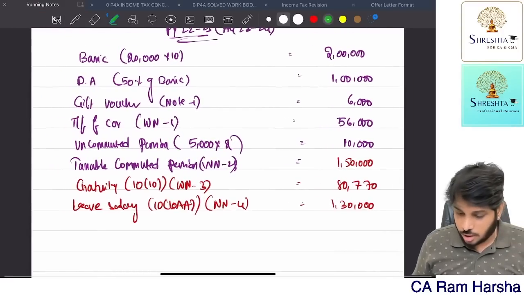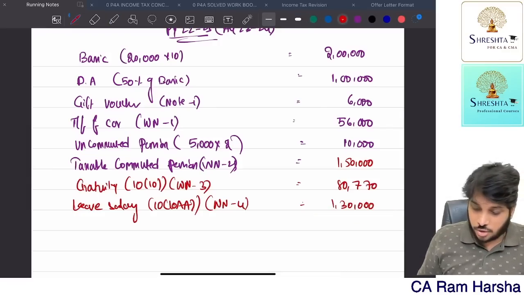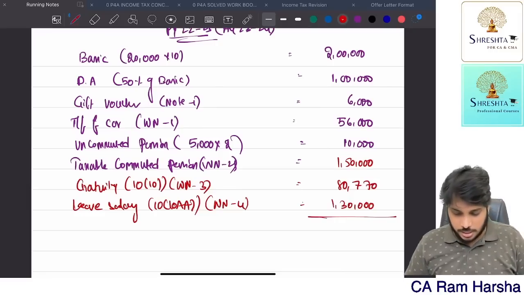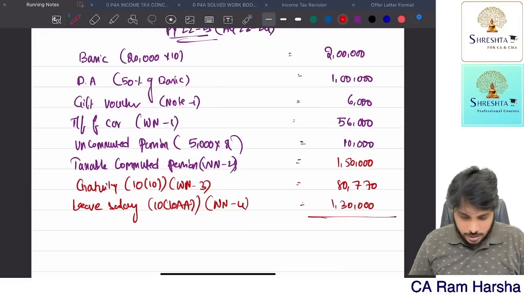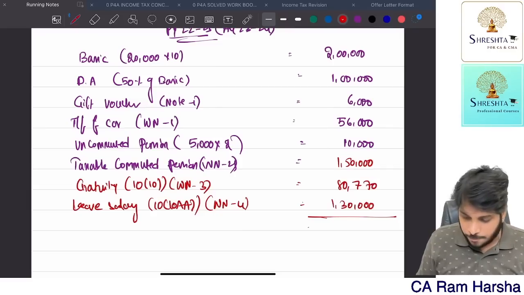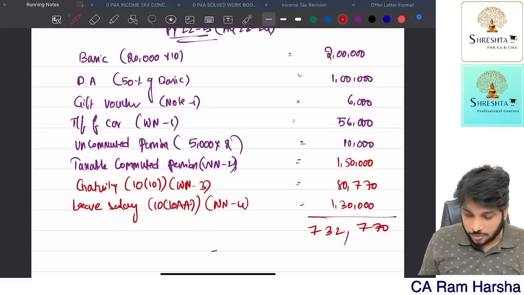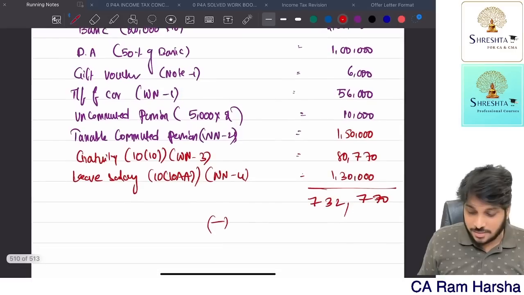Now what is the gross salary? By the way, understand, this is not gross total income. What I am computing right now is only a gross salary. What is gross salary? So 2 lakhs plus 1 lakh plus 6,000 plus 56,000 plus 10,000 plus 1,50,000 plus 8770 plus 1,30,000 is equal to 7,32,770. Okay.